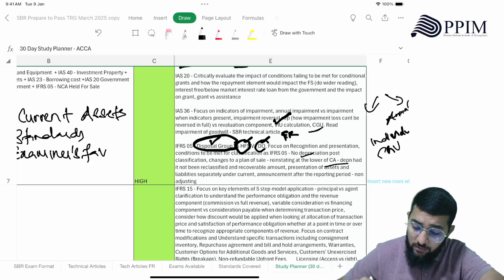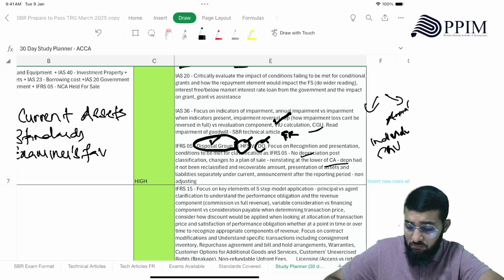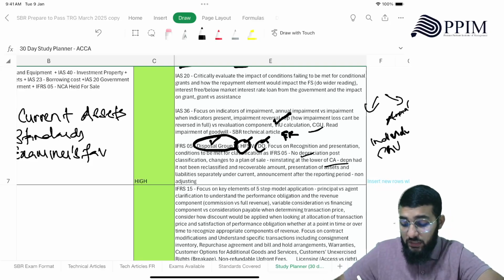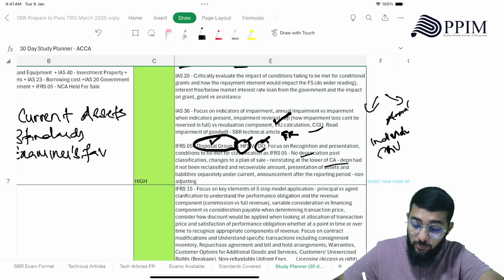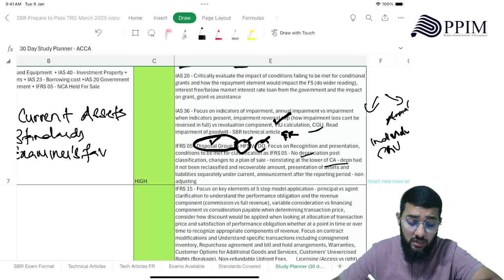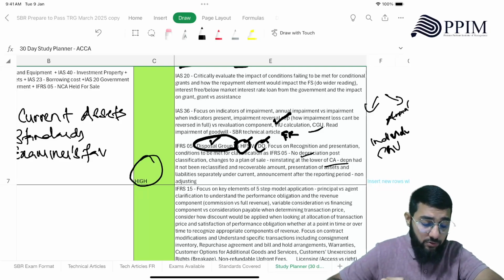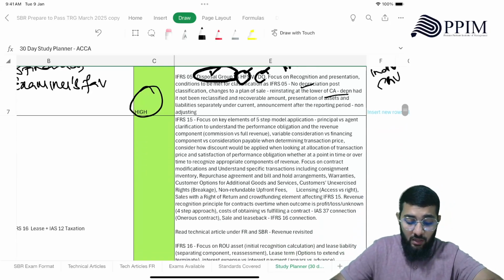Okay. Then presentation of assets and liabilities separately. Recoverable amount, you need to know what that is. Then announcement after the reporting period. If an IFRS 5 asset is being held for sale or the announcement happens after the reporting period, it's a non-adjusting event. So these are the things that you need to remember here. This is a highly important area. All right.